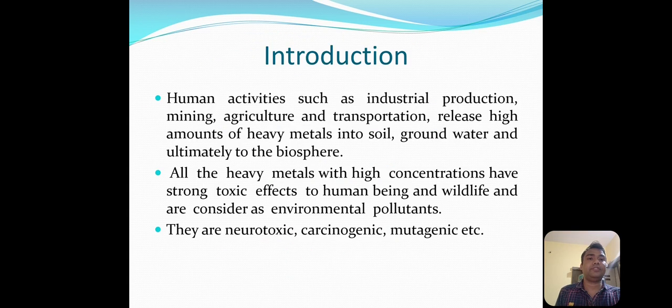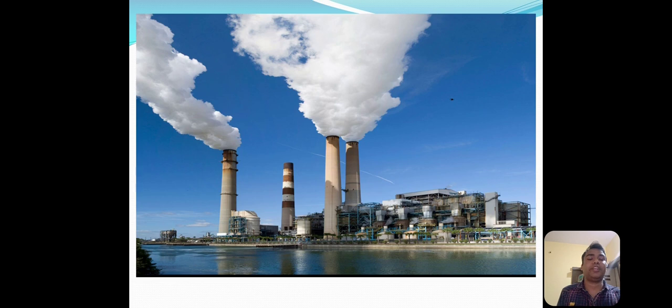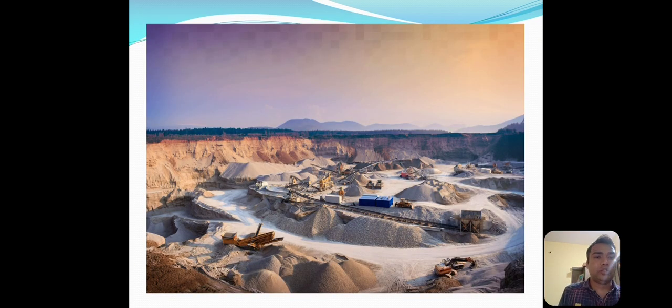In recent years, anthropogenic activity has increased a lot. Human activities such as industrial production release large amounts of contaminants or heavy metals into the environment. We are going to see that on this particular slide. Next, a lot of mining is also going on in recent years.